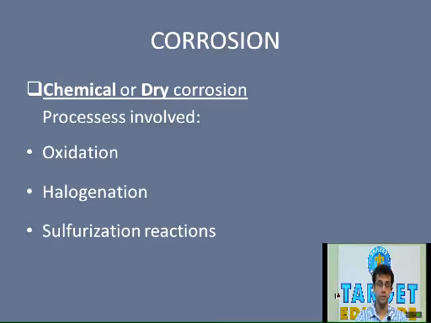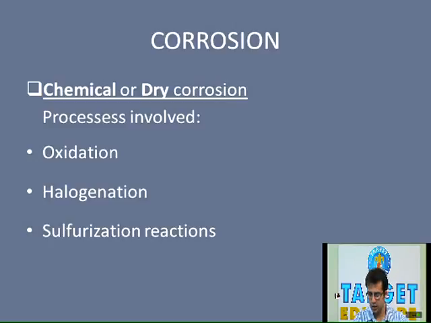So going on to the next topic which is important, that is corrosion. Now, unlike tarnish, corrosion is not merely a surface deposit. Corrosion is actually a deterioration of a metal caused by reaction of the metal with its environment. Broadly, this can be classified as chemical or dry corrosion, or electrolytic or electrochemical or wet corrosion. Amongst these two types, what is more important clinically is the second type, that is electrolytic or the wet corrosion. But we will be discussing some points about chemical or dry corrosion because they do occur in some of the restorations.